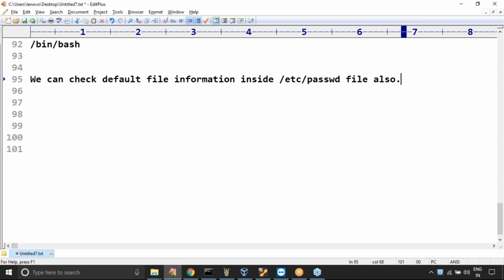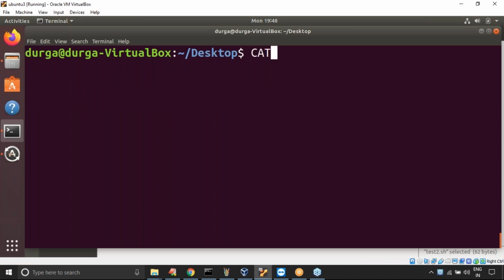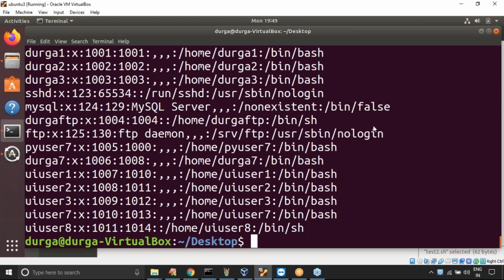Let me open this file. You can use gedit, or we can use the cat command, nothing else, to open the file. Now I'm using the cat command. Can you please confirm what is the location and the name of the file inside the etc folder? Here in root, etc is there, and inside etc is passwd.